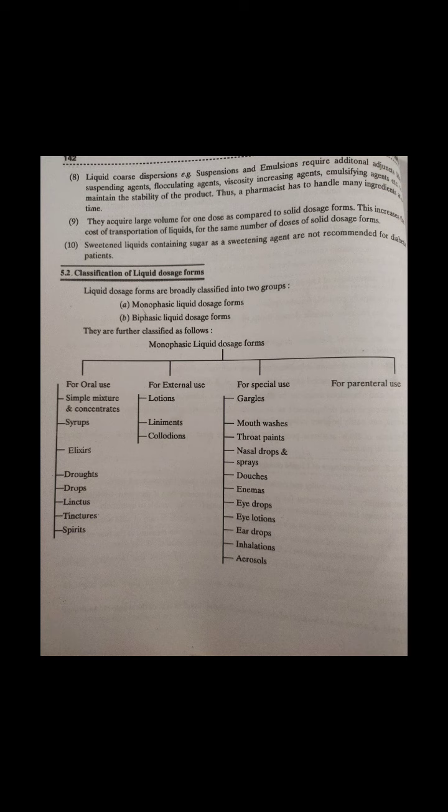Next we have liniments. Liniments are usually alcoholic and oily liquid preparations or emulsions which are intended for external use with friction. Here we consider only monophasic liniments. They are designed for the analgesic, rubefacient and stimulating activity of the drugs on the external parts of the body.